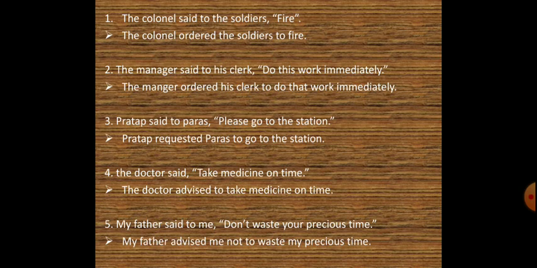Third one is Pratap said to Paras, "Please go to the station." Pratap requested Paras to go to the station. Remember one thing, dear students, that instead of writing said, we use requested, ordered, advised, commanded, and in place of the comma, we use to over there. The fourth sentence, the doctor said, "Take medicine on time." So the indirect narration would be, the doctor advised to take medicine on time.